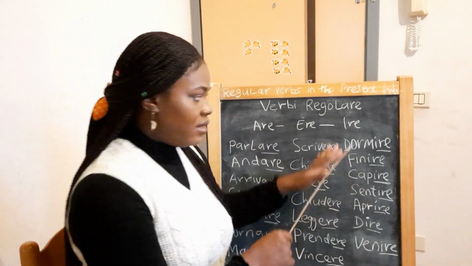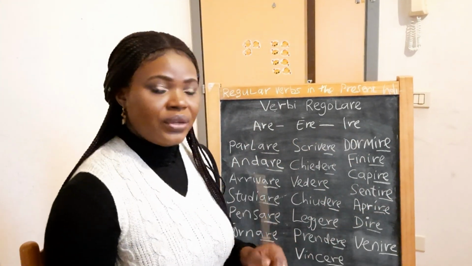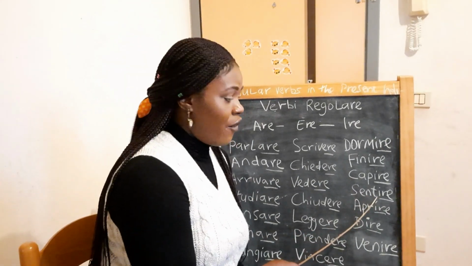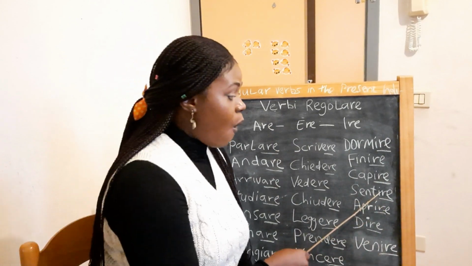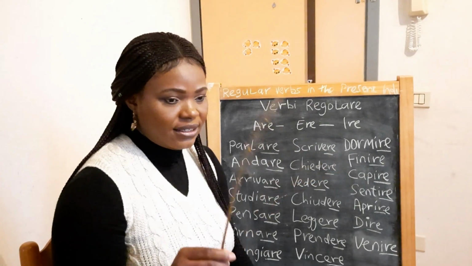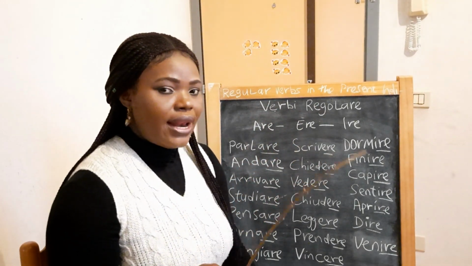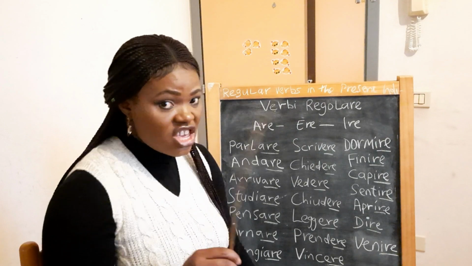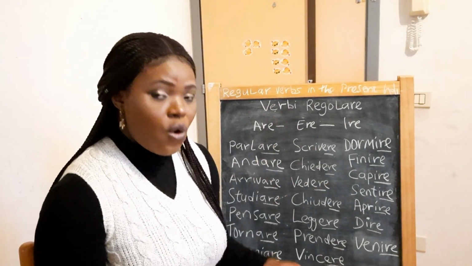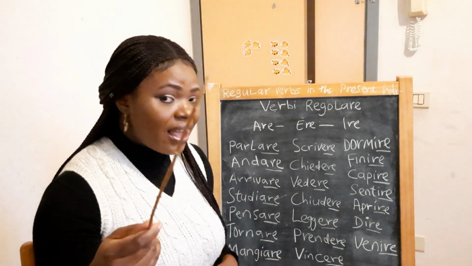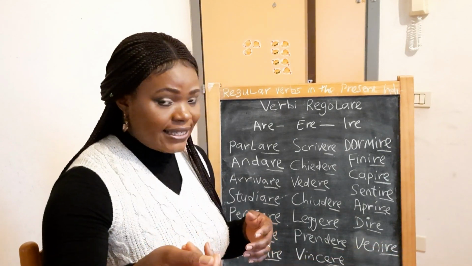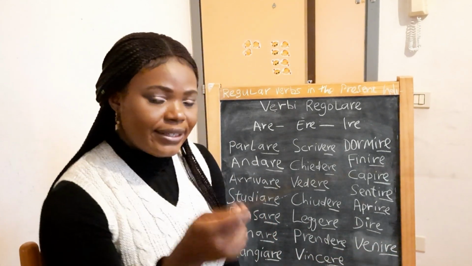Here it is the same as dormire. Io sento. You see? It ends with o. Remove ire and put o. Io sento, I listen. Tu senti, you listen. Lui o lei sente, he or she listens. Noi sentiamo, voi sentite, loro sentono.